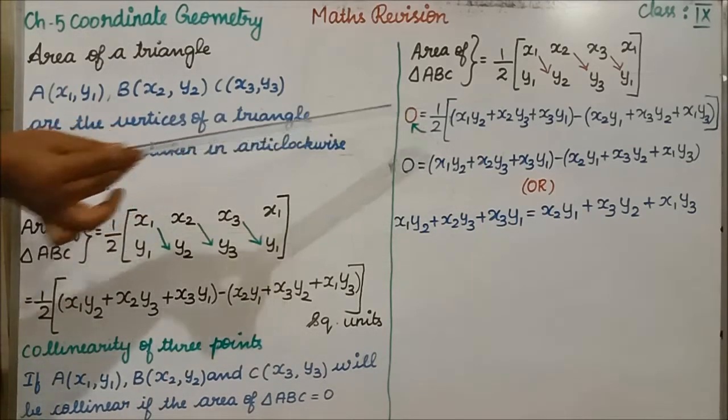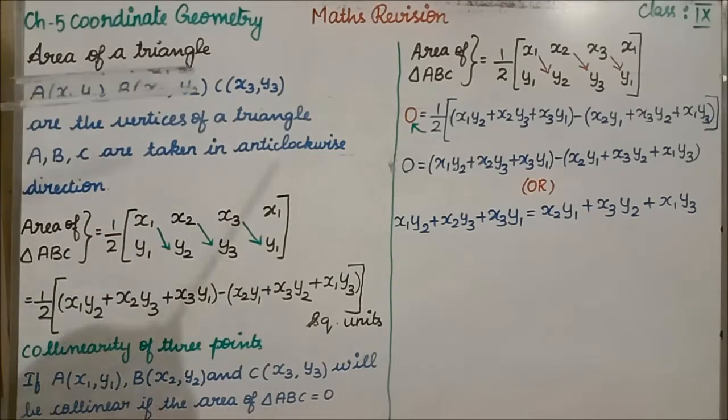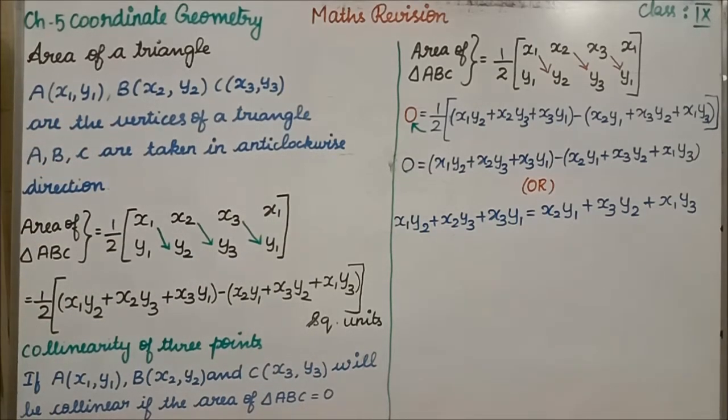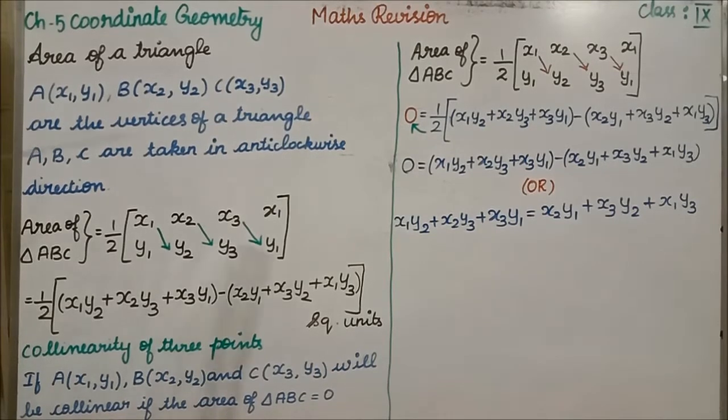This 2, if you cross multiply 2 into 0, it will become 0. Okay, you can do it by this area of triangle method, or else you can directly do this if you know it. When you are doing this method, you have to check both sides. LHS is equal to RHS. When you get the same on both sides, the given points are collinear. When you are using this method, if LHS is 0, then the RHS should also be 0. If you are getting that, then write LHS is equal to RHS. Therefore, the given points are collinear.